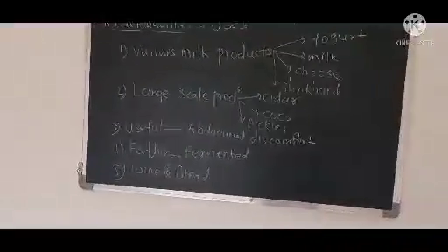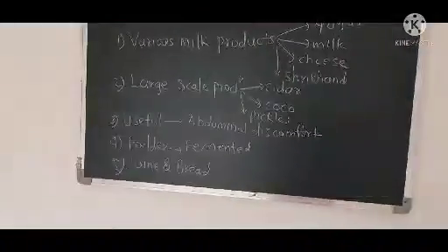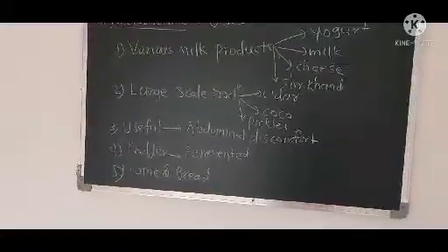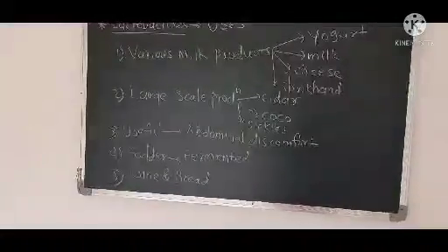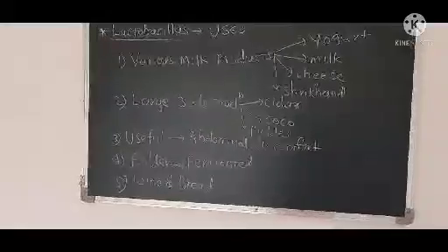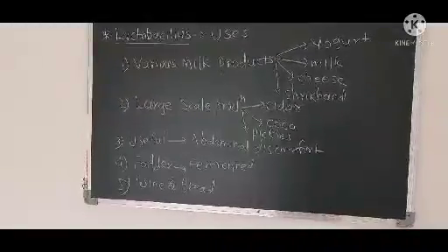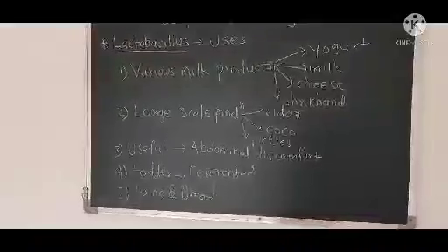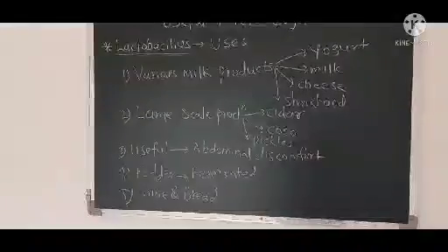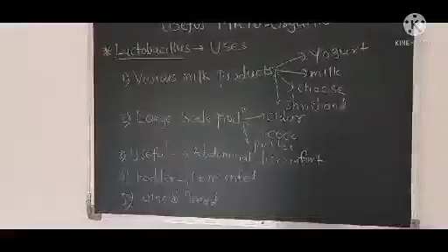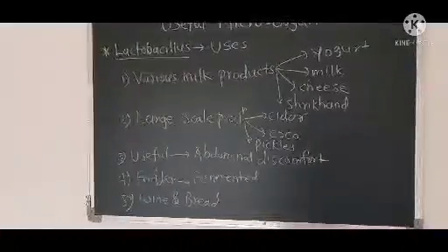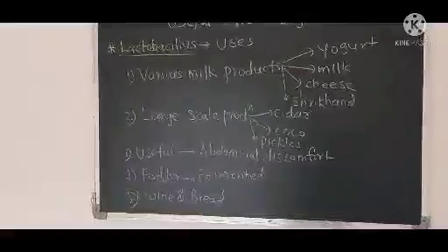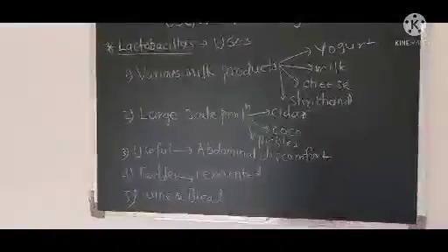The fourth use of the Lactobacillus culture is for the fodder of cows and buffaloes. The demand is that the fodder should be beneficial for the health of the cows and buffaloes, so that more milk is produced, and by that means we get more production of cow and buffalo milk.